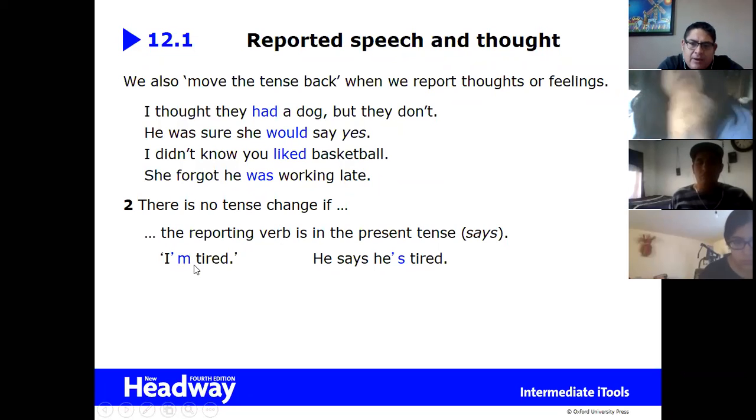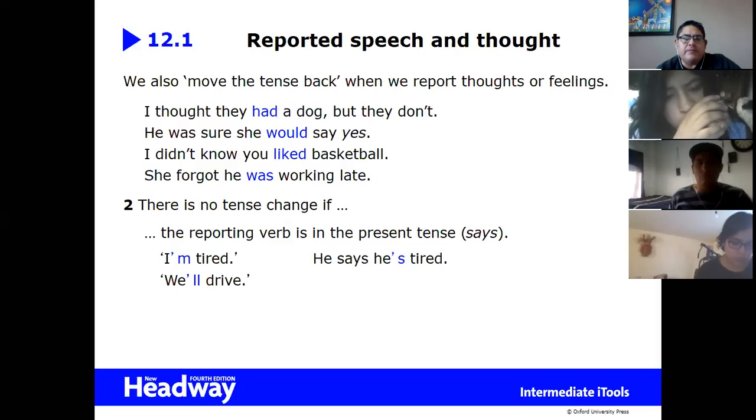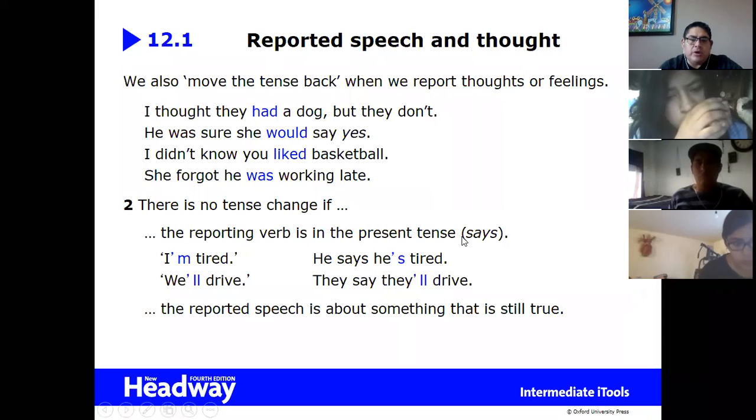I am listening to it now. So you say, what did he say? You say, oh, he said that he is tired because it's happening right now. So notice my verb is in the present here. And remember that when we reported the statements, my verb was said or told. All right? He'll drive, they say he'll drive. Notice the verb, they say. So the reporting verb is in present. So that's why there is no change. Okay?